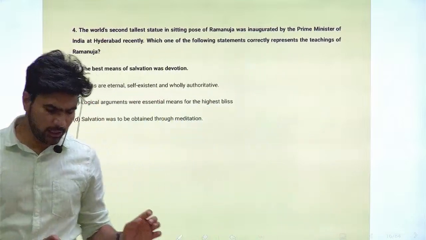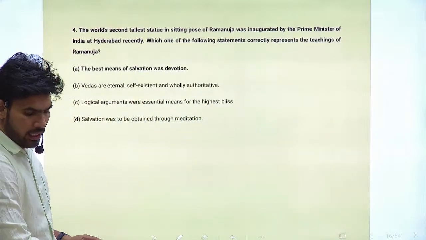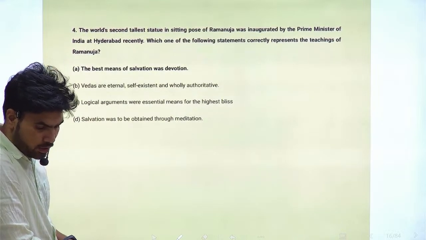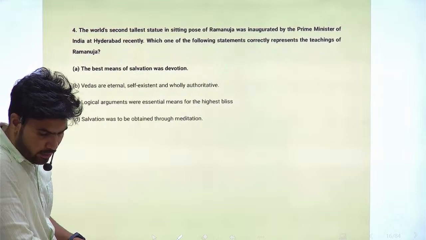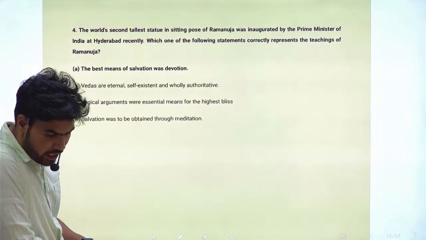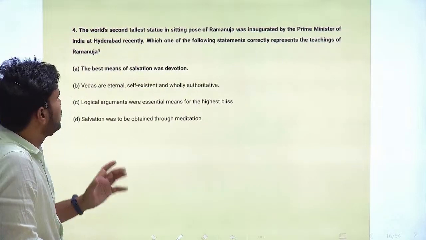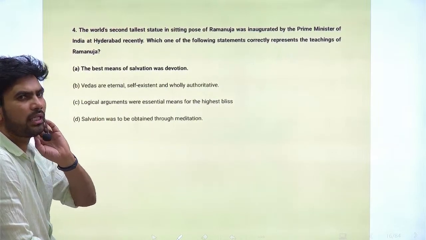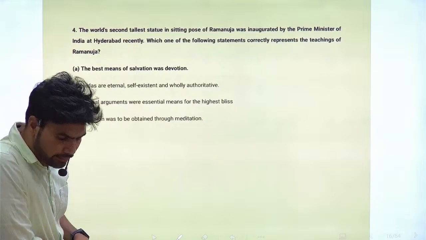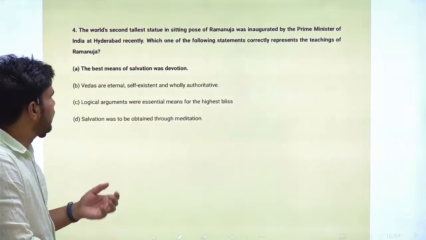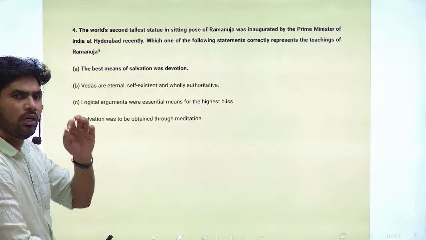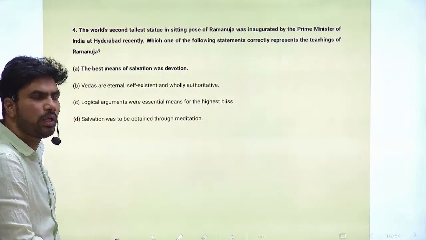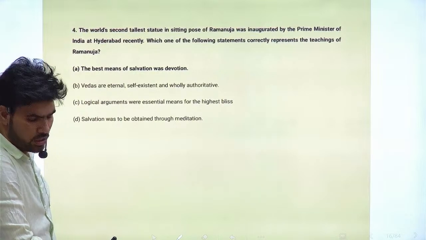Next question. Question number 4. The question is, the world's second tallest statue in sitting pose of Ramanuja was inaugurated by the Prime Minister of India at Hyderabad recently. I think this happened during 2018 or 19. You should visit, if opportunity comes, and see the statue. Very beautiful and very huge statue.